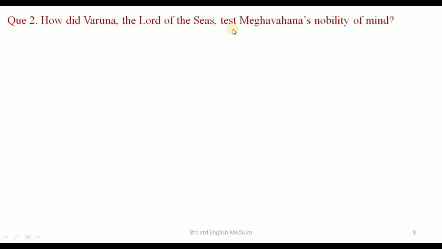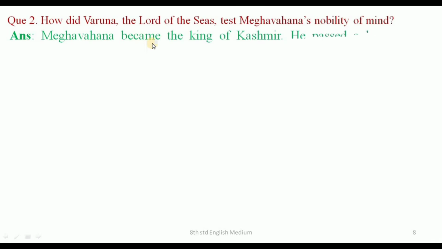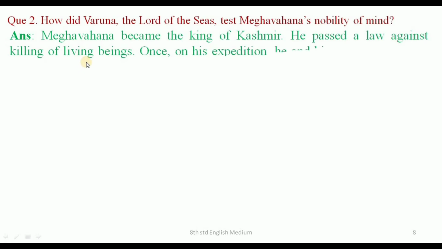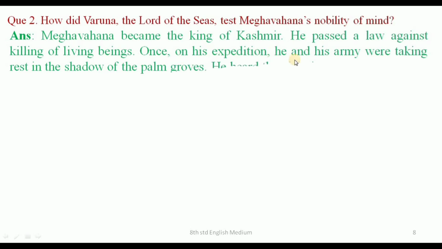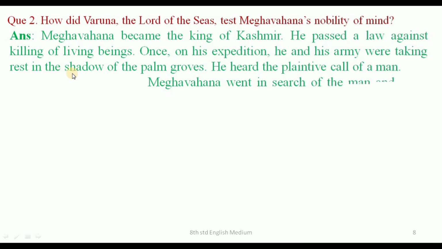Next question. Second one. How did Varuna, the lord of the seas, test Meghavahana's nobility of mind? Let's see the answer. Meghavahana became the king of Kashmir. He passed a law against killing of living beings. Once on his expedition, he and his army were taking rest in the shadow of the palm groves.